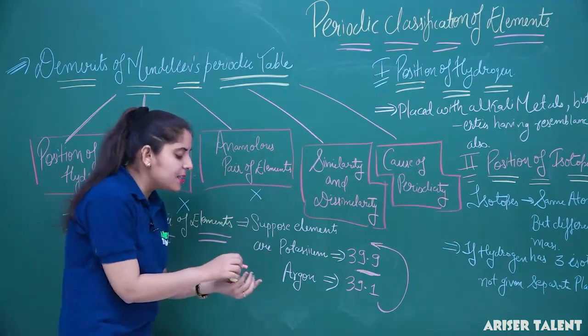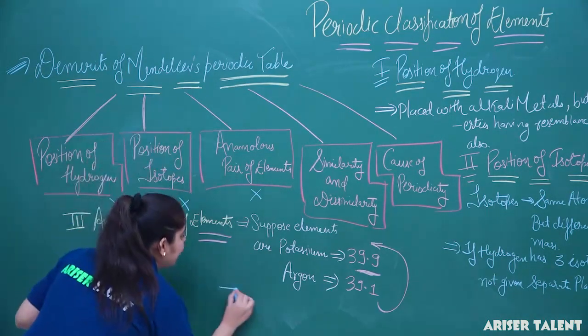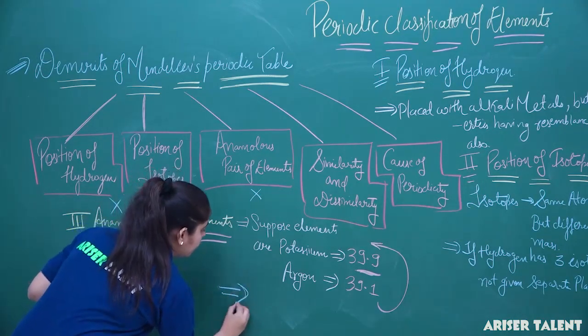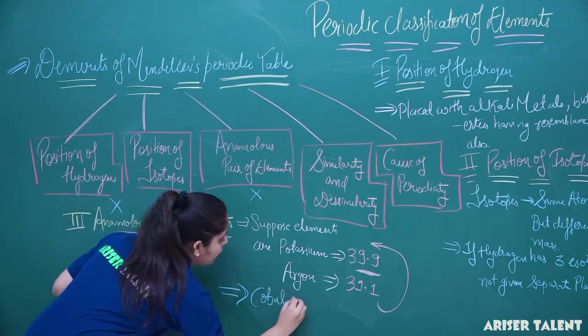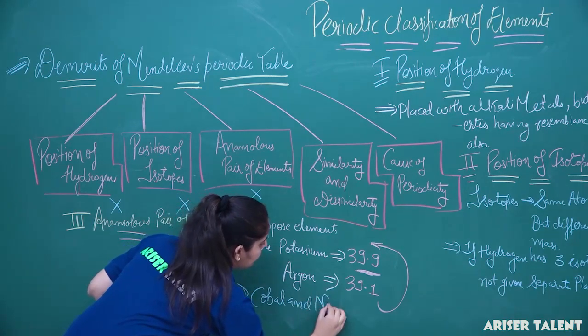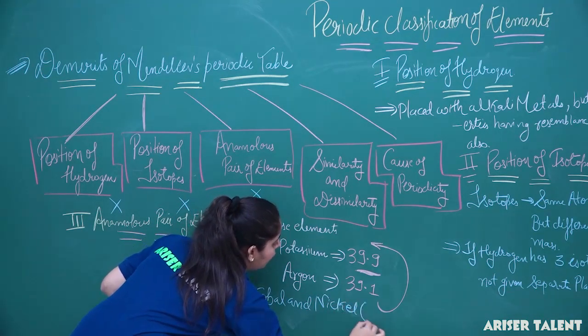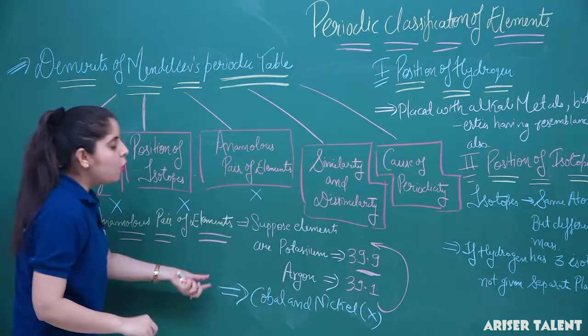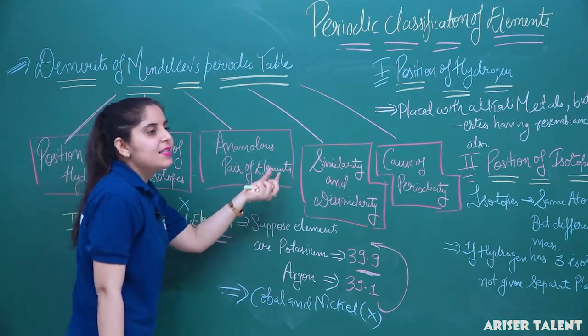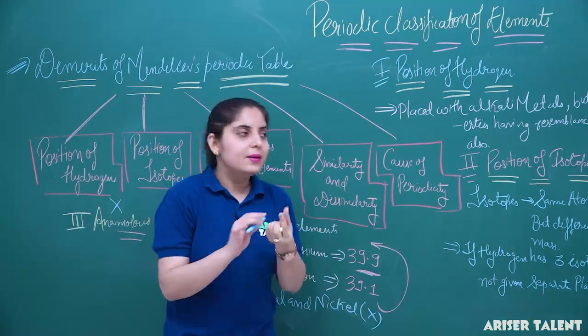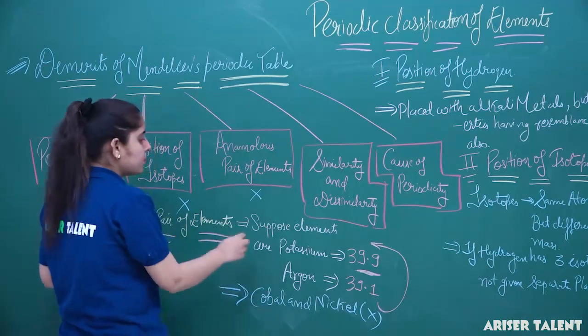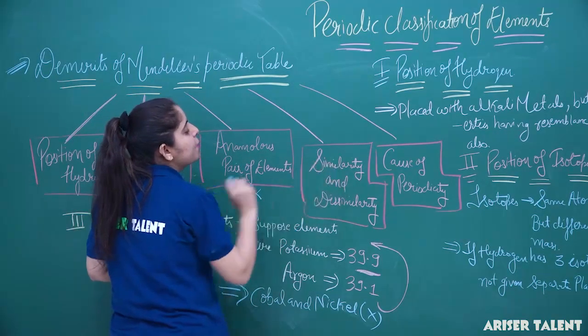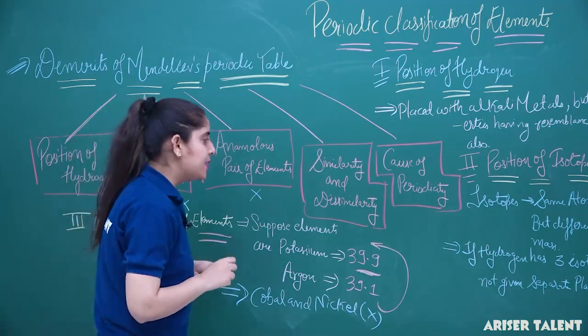And a similar case occurs with other elements too, that is cobalt and nickel. For cobalt and nickel, this rule is again not followed. So this anomalous behavior of pairs of elements has been discarded. Now let us consider the fourth topic, the similarity and dissimilarity.